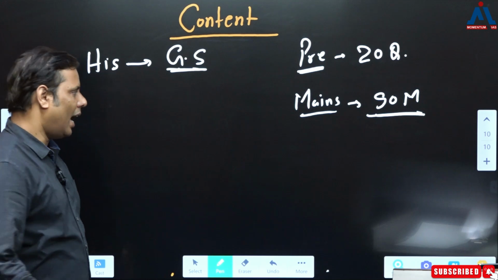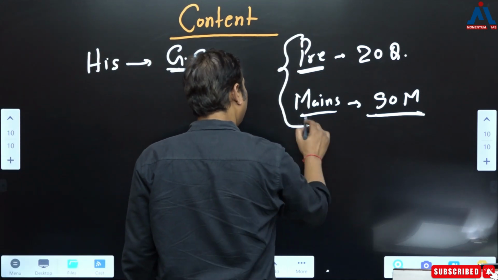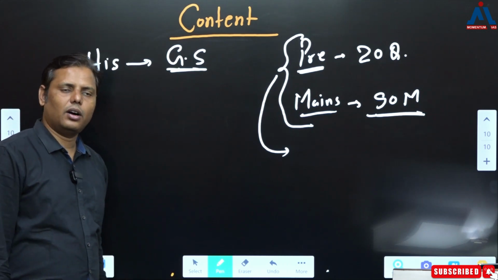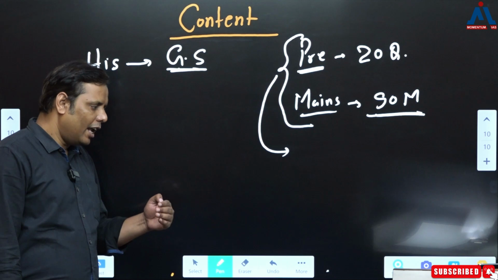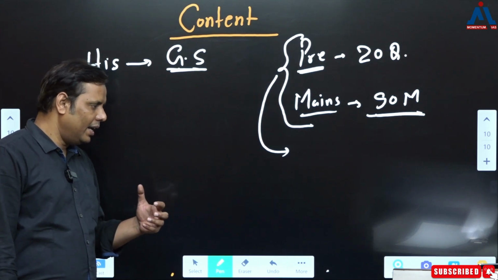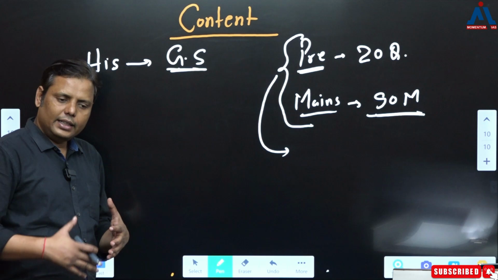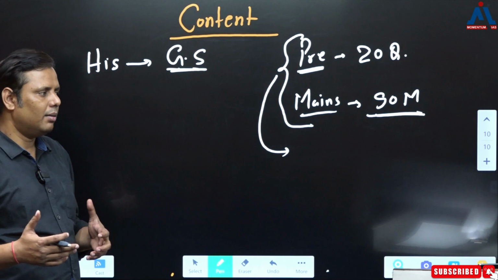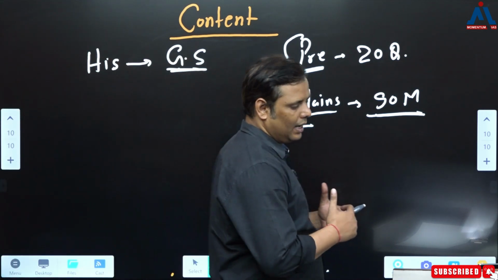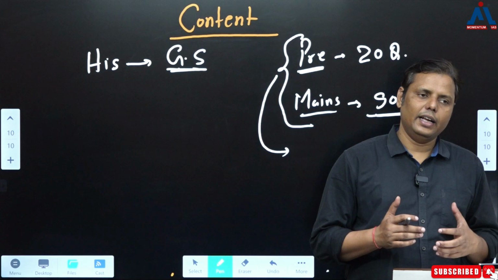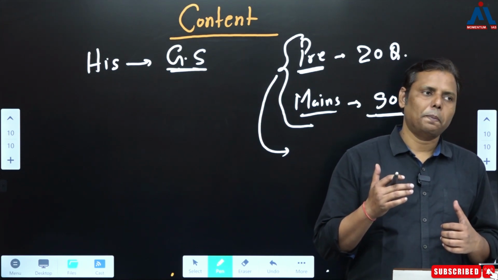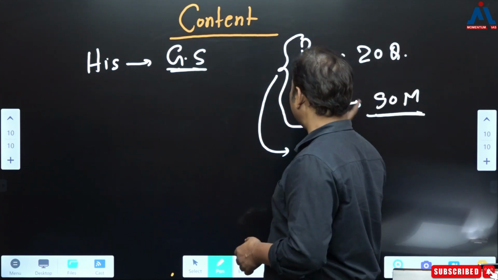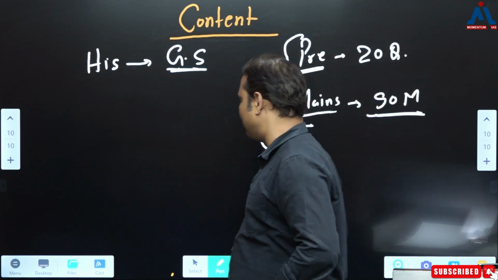Now the point is this: the kind of questions being asked both in the pre and mains, practically speaking, it is very tough for anybody to solve these questions. Because year by year they have been enhancing the quality of these questions, and their expectations are somehow going beyond a limit. And when their expectations are going beyond a limit, it means that you have to prepare that part of history carefully and in a better way, so that you can cater to the requirements in the GS paper, correct?